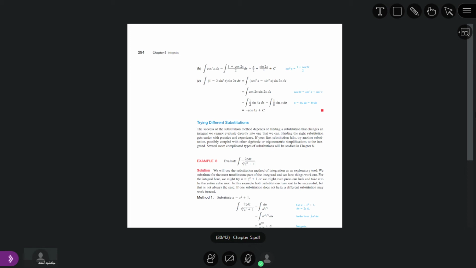What is this? It is called the half angle formula. The previous one is also called the half angle formula. Previous, it means sine square.